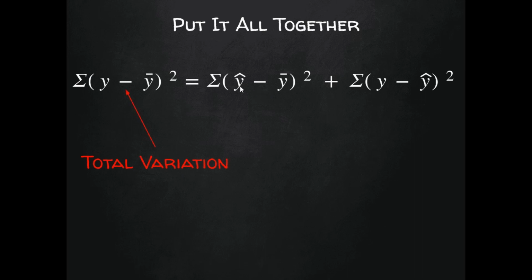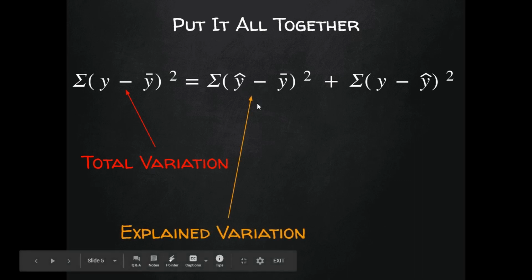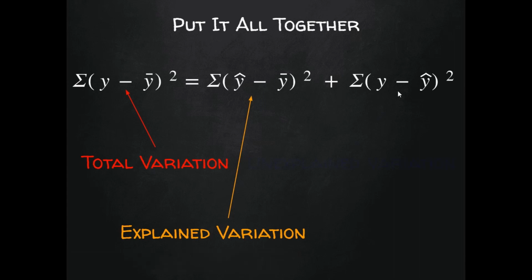Here we have the explained variation, which is our model's prediction minus the mean. We would square that and add it all together. The last part is the unexplained, the actual minus the predicted squared and all added up. This equation holds true for all models: the total variation for all the points equals the explained plus the unexplained variation.